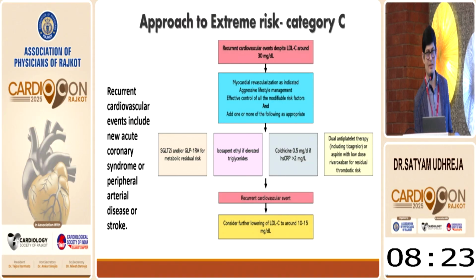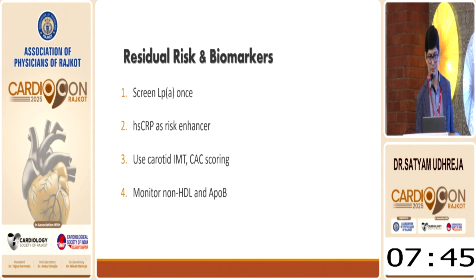Approach to risk category C. So despite low LDL level, what we can do if the patient having another cardiovascular event, re-MI, or patient having recurrent stroke. So we have to address the residual risk factors like SGLT2 inhibitor, GLP-1 to address the residual metabolic risk factor, address the triglyceride with icosapentaethyl, address the residual inflammatory risk with the colchicine 0.5 milligram twice a day, optimize the antiplatelet therapy, or where necessary antiplatelet with the rivaroxaban is a key to reduce the further risk, and ultimately PCSK9 inhibitor, lower is better.